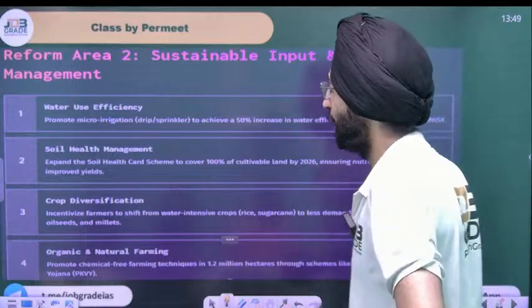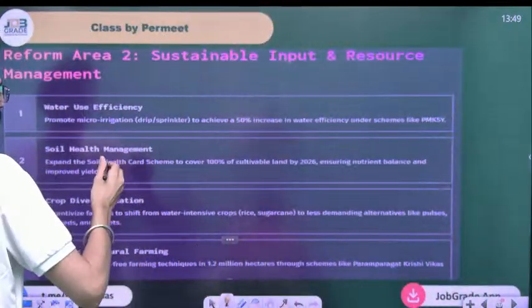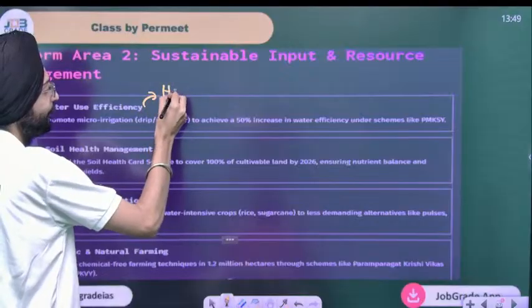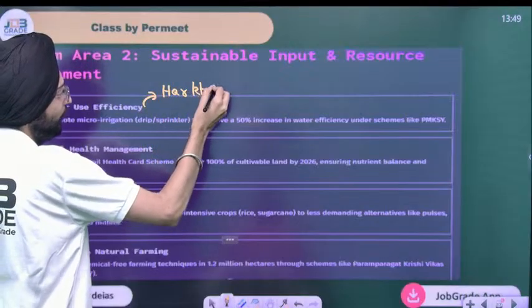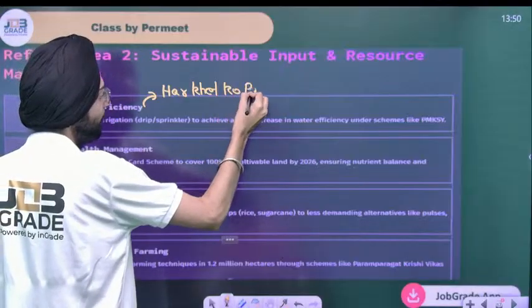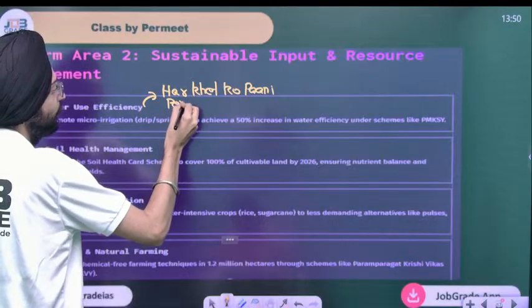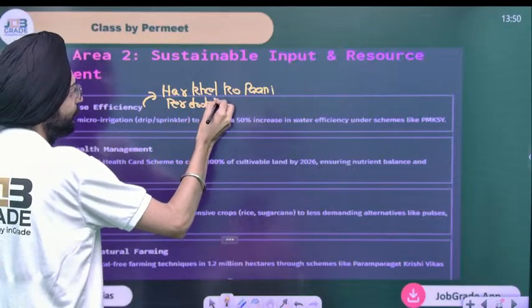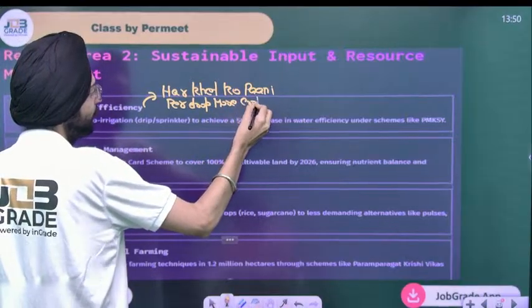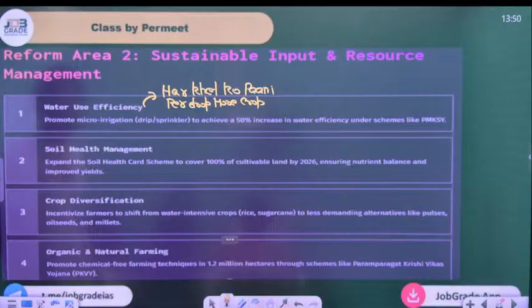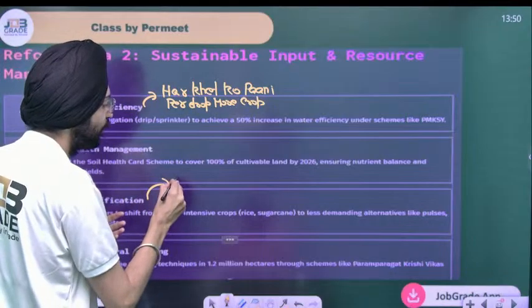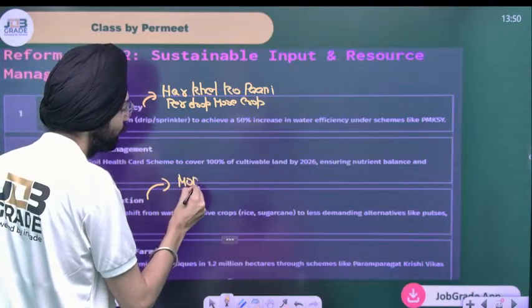What are the other reforms? Water use efficiency. There has been the हर खेत को पानी policy. Per drop, more crop. These are certain water use efficiency measures, micro irrigation and drip sprinkler, to achieve 50% efficiency in water use. Soil health management has been there. Crop diversification is very important to avoid the malpractice of monoculture.